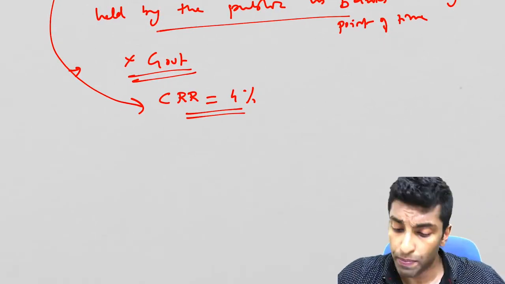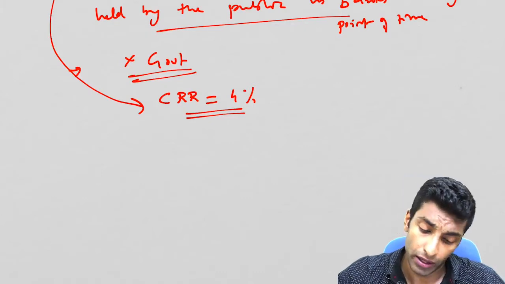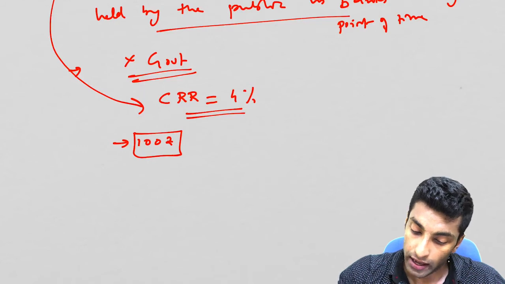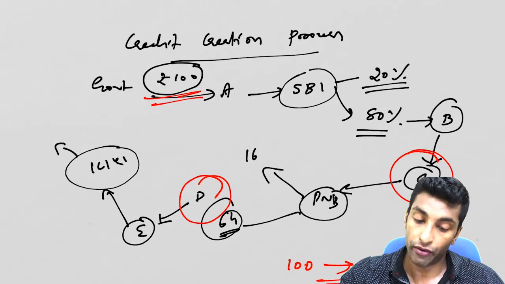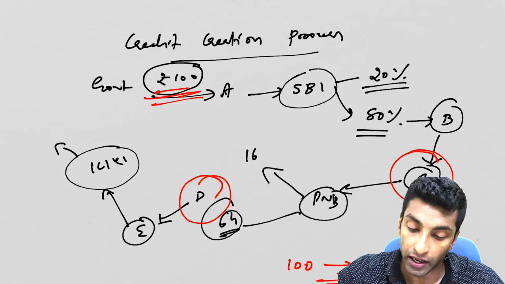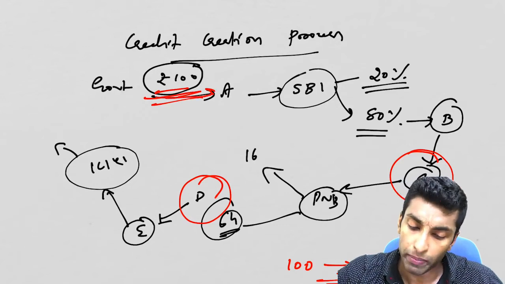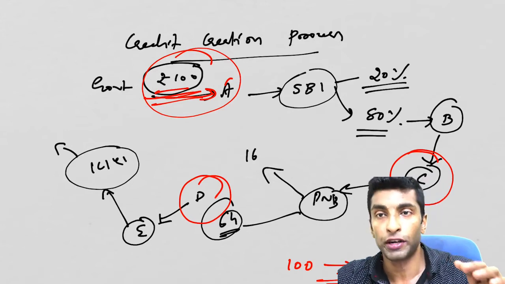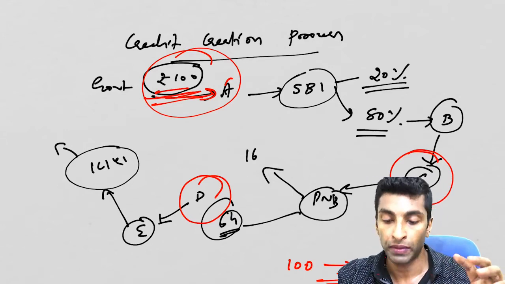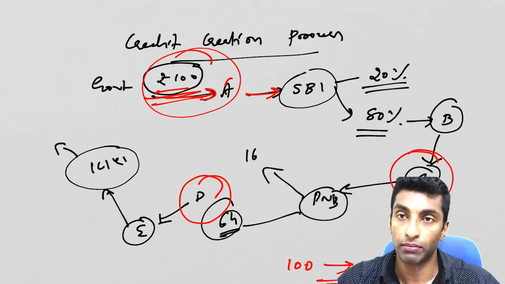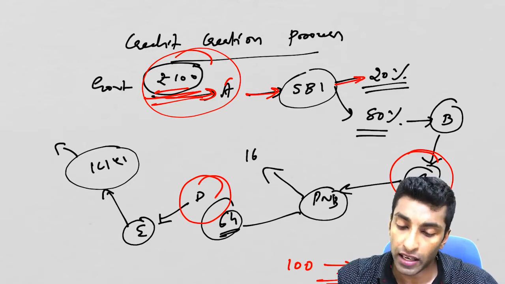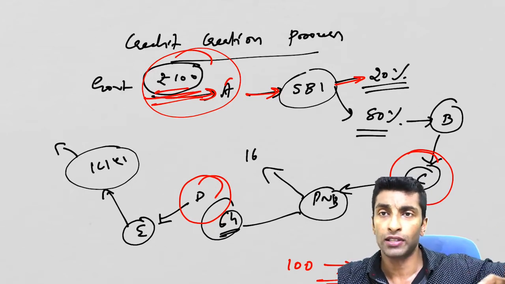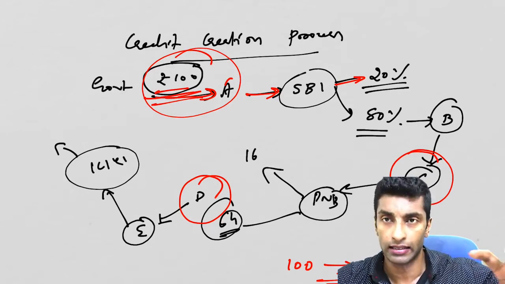Now why is it known as high powered money? See, let's say a 100 rupee note is there. Effectively, what is the value of this? I have already told you here. Government is printing 100 rupee and buys something from A. So a 100 rupee transaction first happened. Then A deposits it in SBI. SBI keeps the statutory requirements, like 20%, to manage CRR etc.